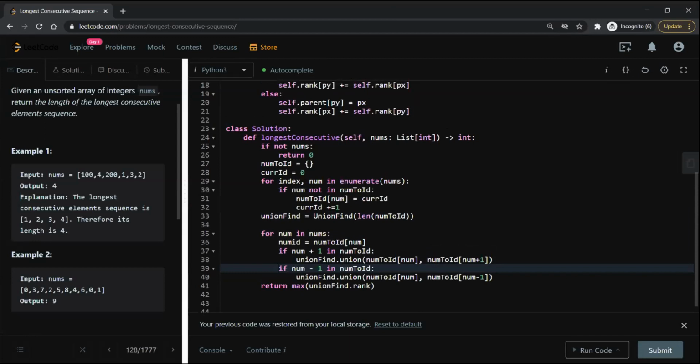What was your question, Shashank? No, space also, I think he's not taking much. We were using a set and he's using a dictionary. Yeah, but that is additional, because in your case you are just using a set. He's using a map, and then for the union find, the parent and all those storage pointers, that will just be an addition. But solving this using the union find approach is itself a big deal, coming up with this unique idea. That's good. Raj, can you please share this in the Discord?